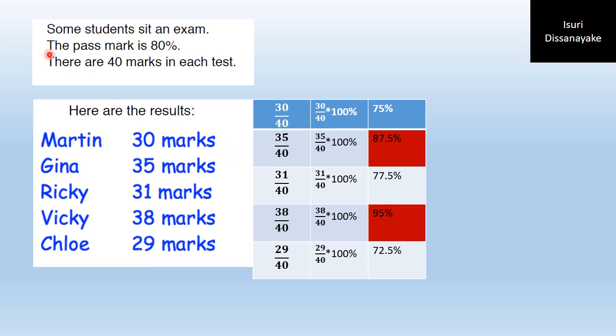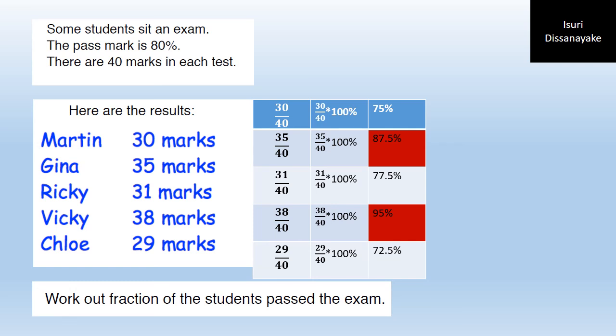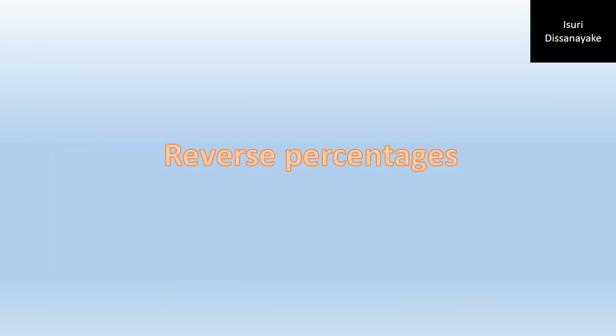So you can see in the sum it says the pass mark is 80% or more. So Martin has failed, Gina has passed, Ricky has failed, Vicky passed and Carl failed. What I have highlighted in red are those who have passed the exam with 80% or more. In my next video, I will discuss reverse percentages.